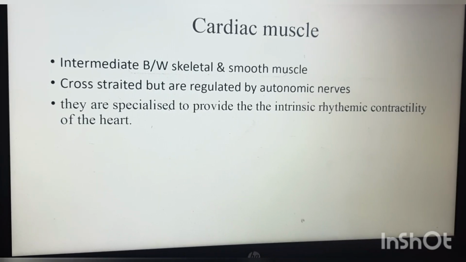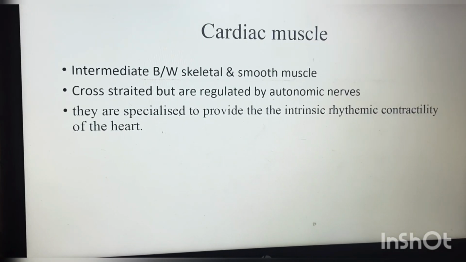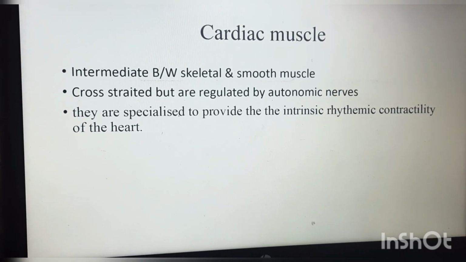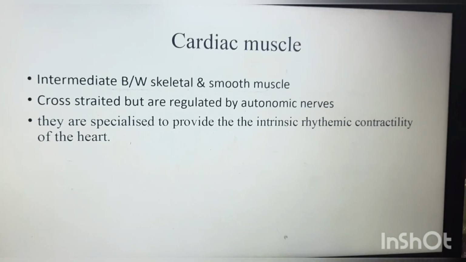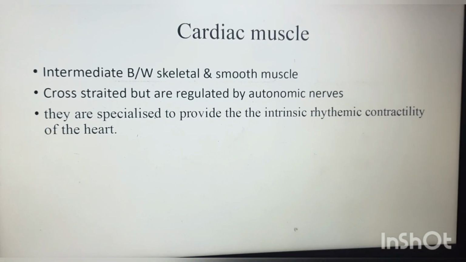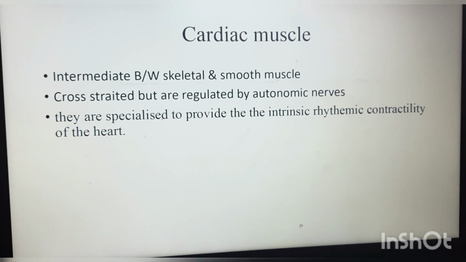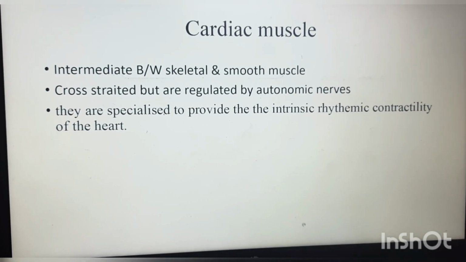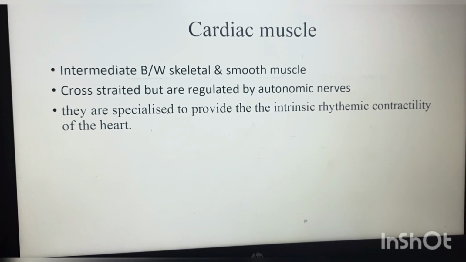Cardiac muscle is intermediate between the skeletal muscle and smooth muscle. Here we can find fine striations, and it is also supplied by the autonomic nerves. So it is also an involuntary muscle. They are specially provided for intrinsic rhythmic contractions.